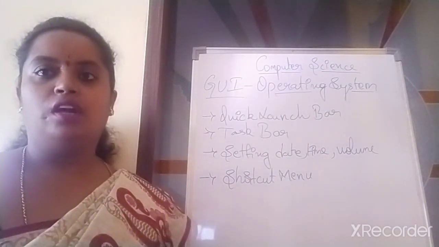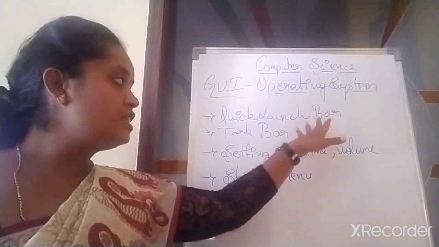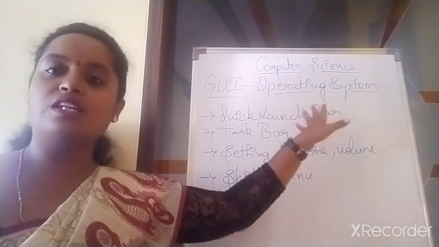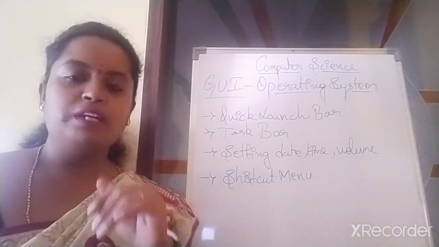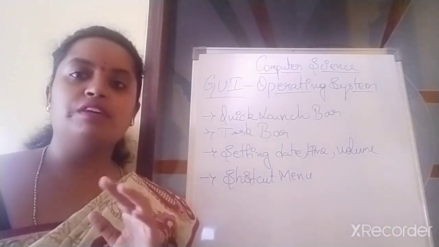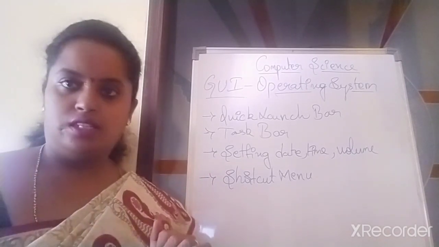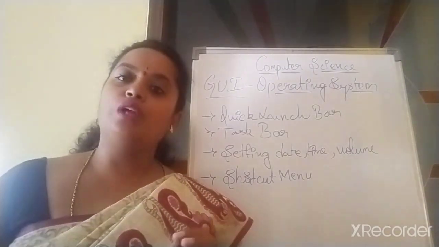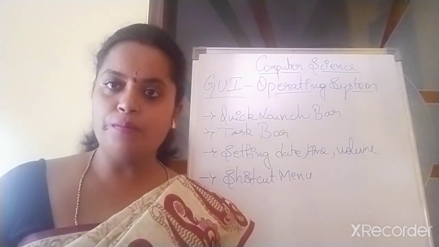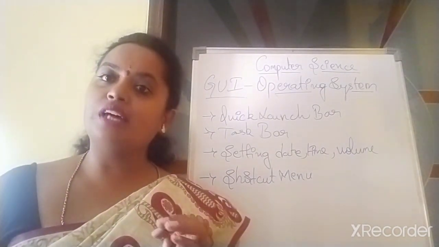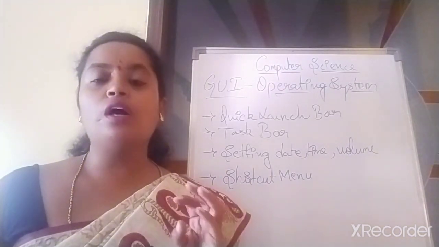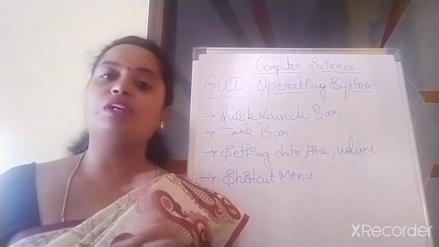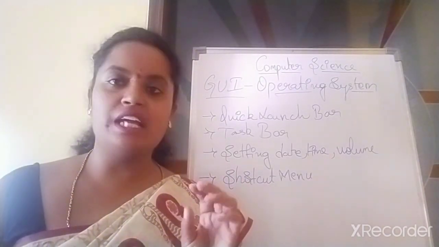First, before seeing all these things, you will have to know what is a GUI and what is the operating system. Let me tell you, in the last class, I'll just revise what you have learnt. You have learnt what is a computer, what are the different types of computer memory, how a machine language is written in the form of binary digits, what are the two types of memory, primary memory and secondary memory.